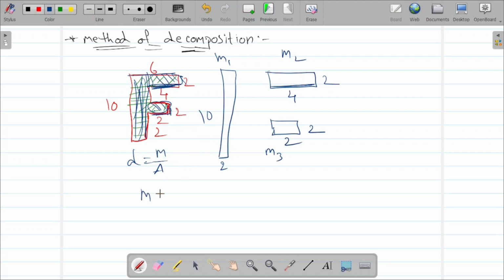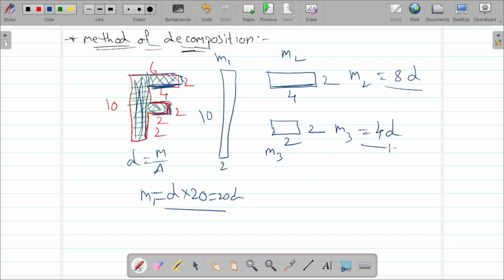So mass m1 equals density into area. Area is 10 into 2, 20. For m2, 4 into 2 is 8, 8d. For m3, 2 into 2 is 4, so 4d. So m1 is 20d, m2 is 8d, m3 is 4d.